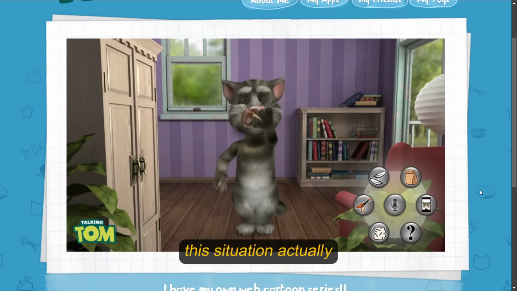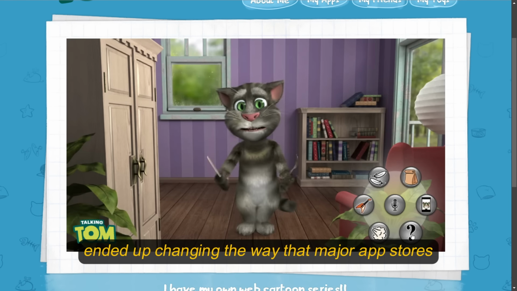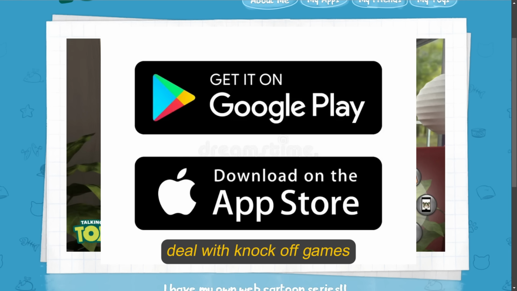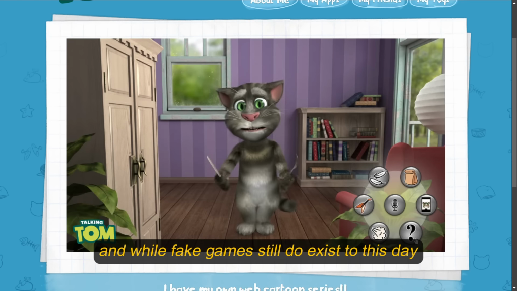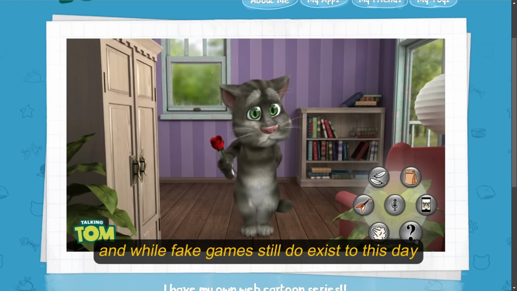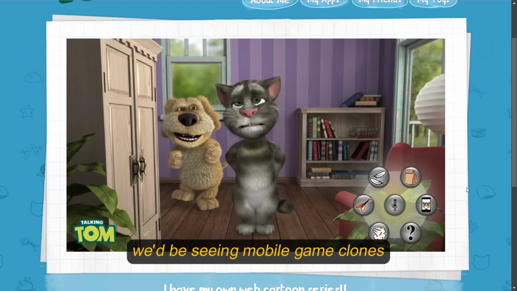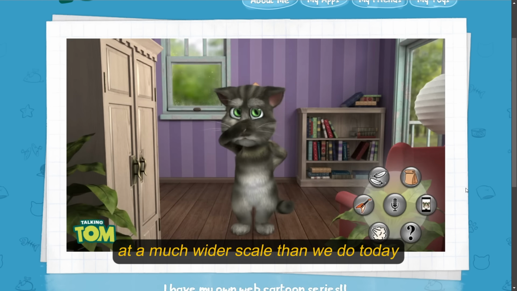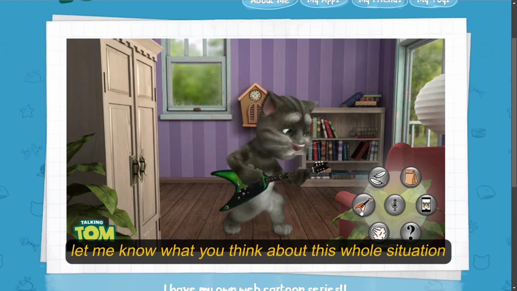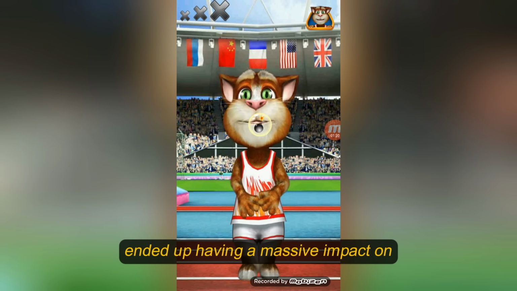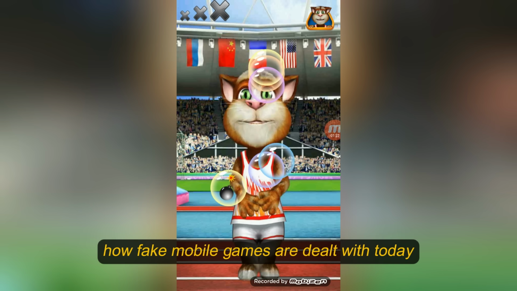This situation actually ended up changing the way that major app stores like Google Play and the Apple App Store deal with knockoff games. And while fake games still do exist to this day, I'm sure that if this situation never happened, we'd be seeing mobile game clones at a much wider scale than we do today. So let me know what you think about this whole situation and how a simple knockoff of a childhood classic ended up having a massive impact on how fake mobile games are dealt with today.